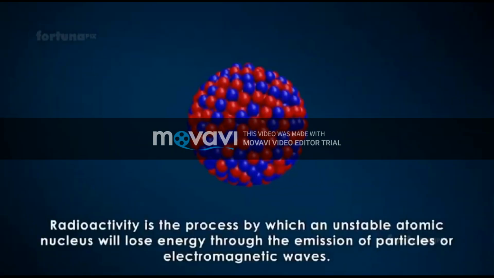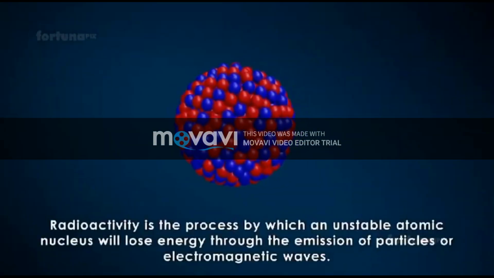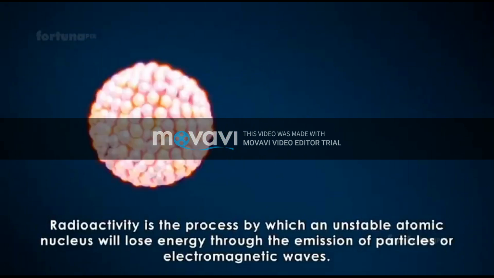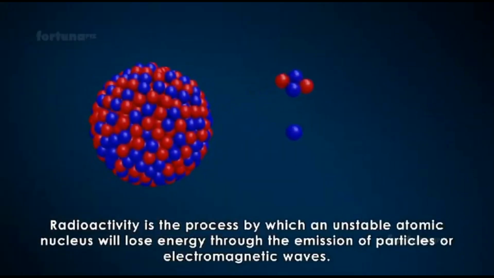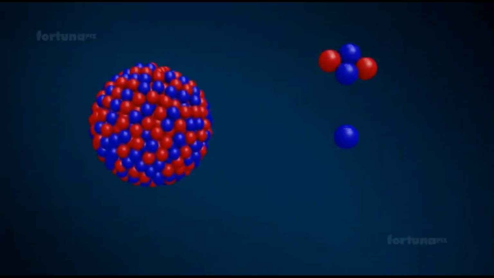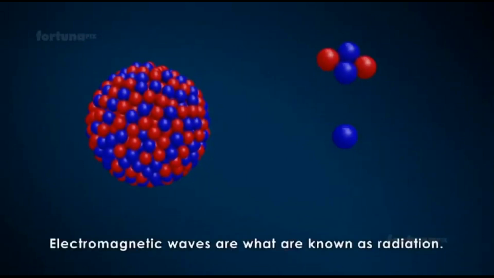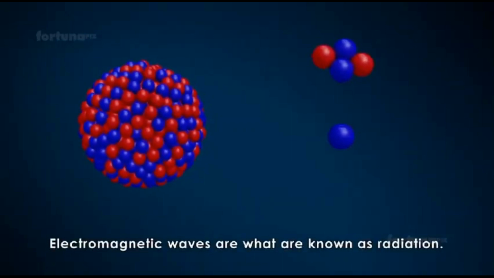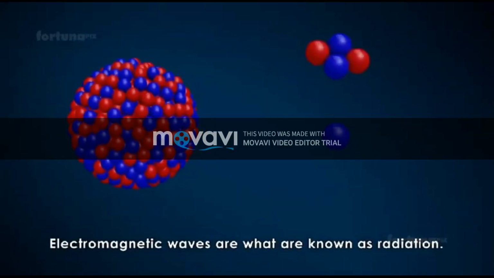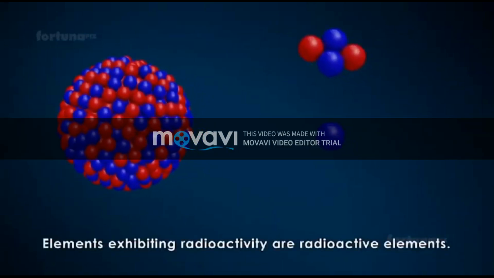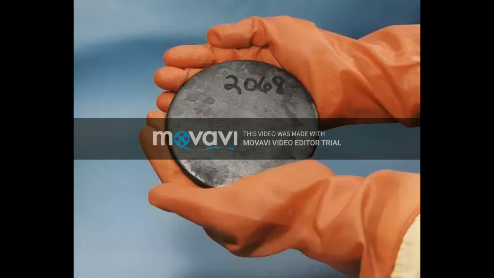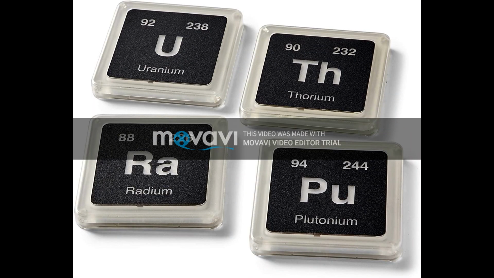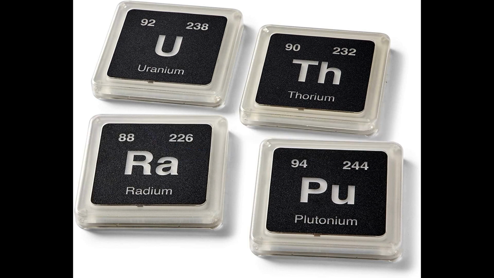Some heavy nuclei are so enriched with protons that they are not stable at all, and they break down into stable lighter nuclei. This type of nuclear breakdown is accompanied by the emission of huge nuclear energy and of nuclear particles. This event is called radioactivity. An element that shows radioactivity is called a radioactive element. Uranium, thorium, and radium are some of them.